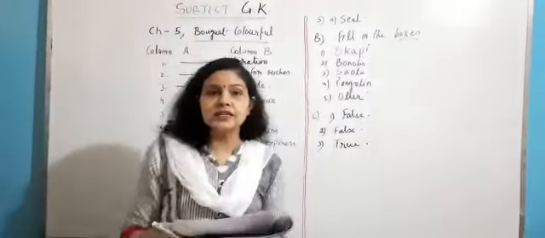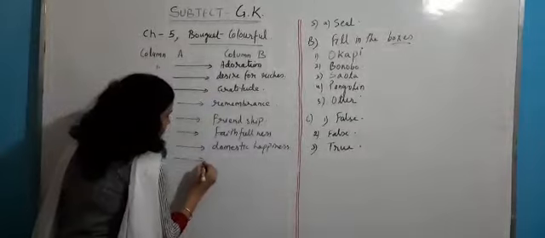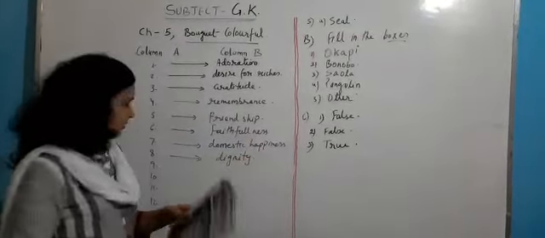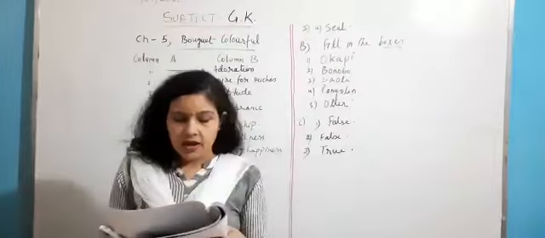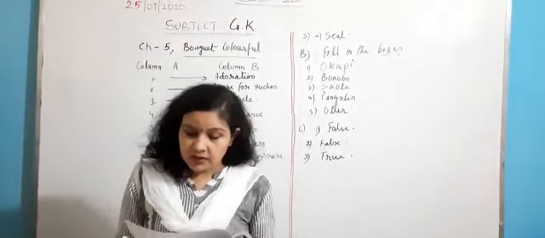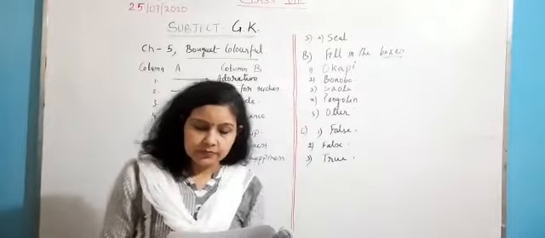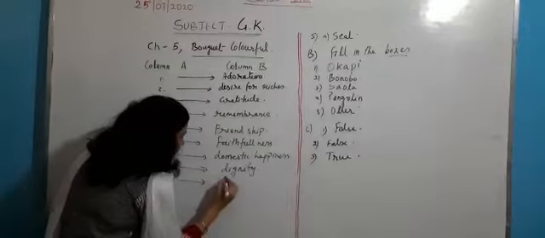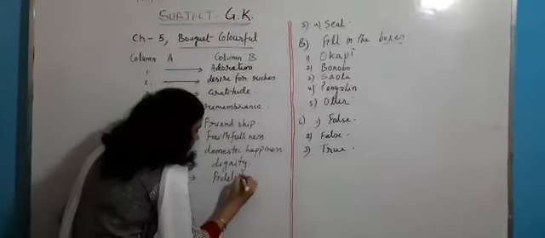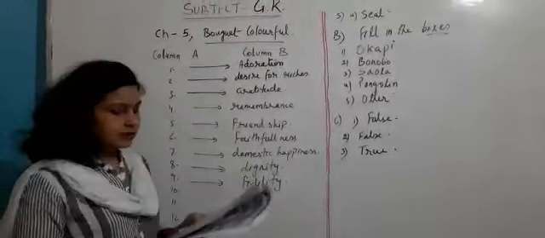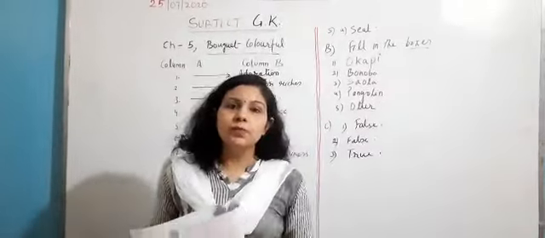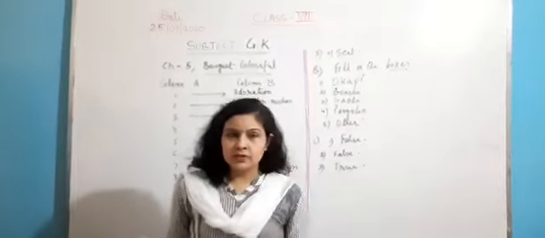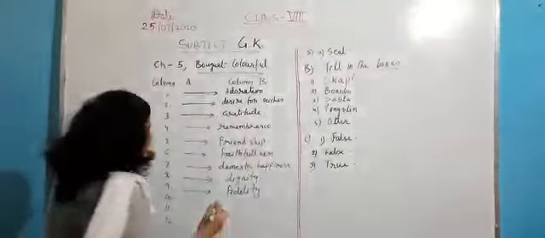Magnolia depicts dignity. Ninth flower is ivy. Ivy depicts fidelity. Then tenth is apple blossom. When apple blossom is given, it depicts promise.